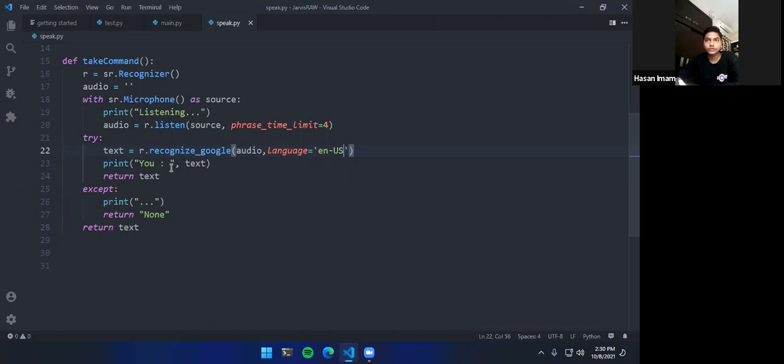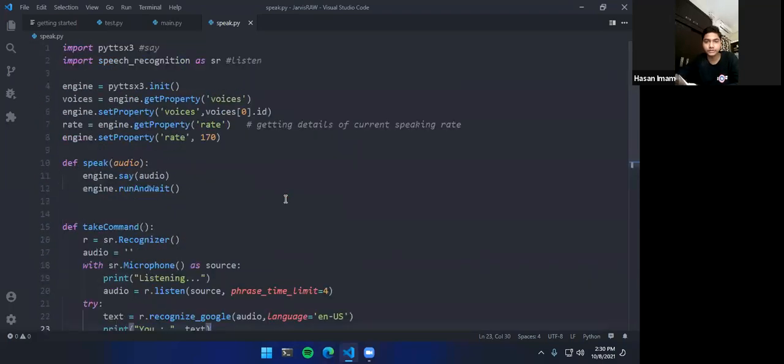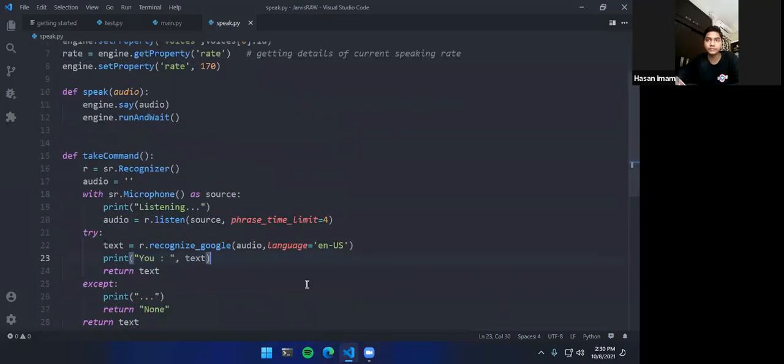It will print U and then whatever you said as text, because it is basically converting your audio here. So we have the audio variable to text variable, using audio equals this and text equals this. Then if you don't say anything, it just prints dots saying you haven't said anything and returns none. So that's basically the simple hearing part.